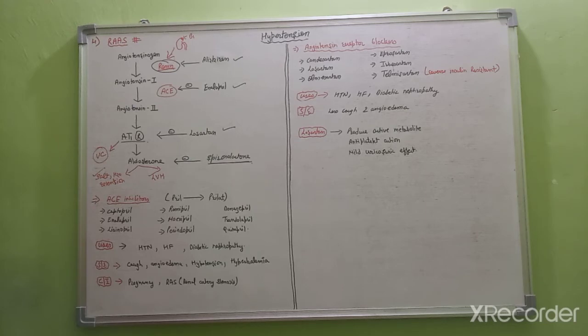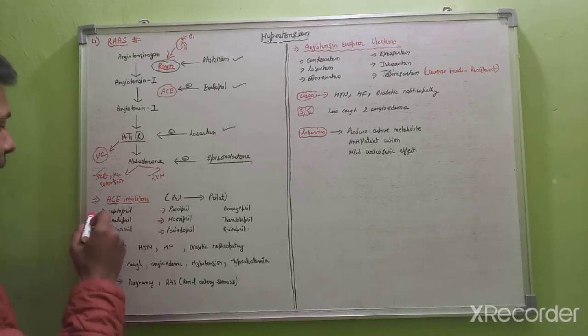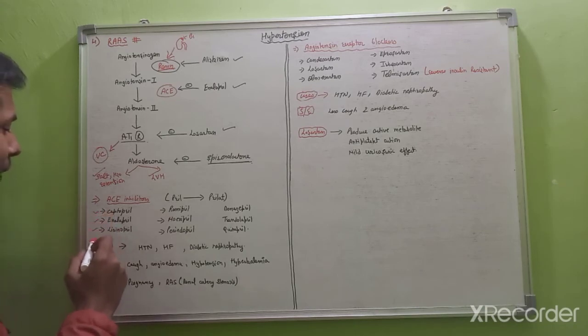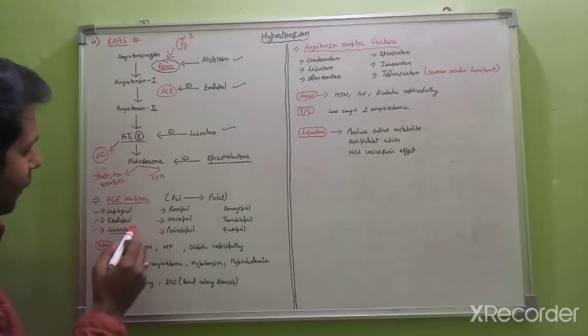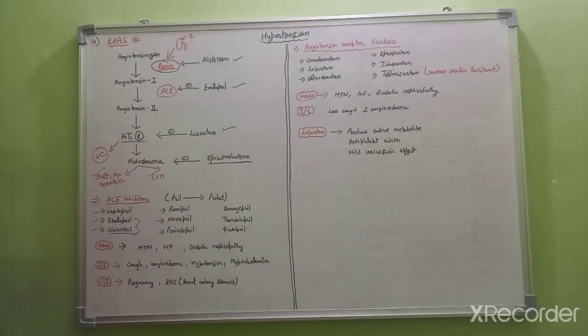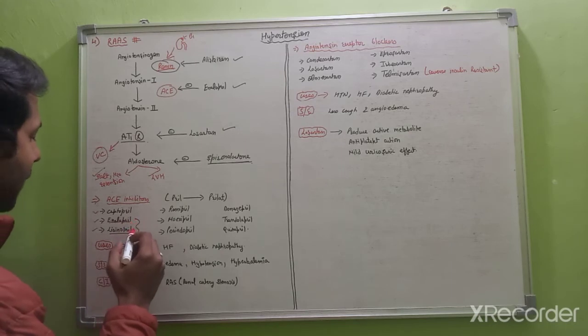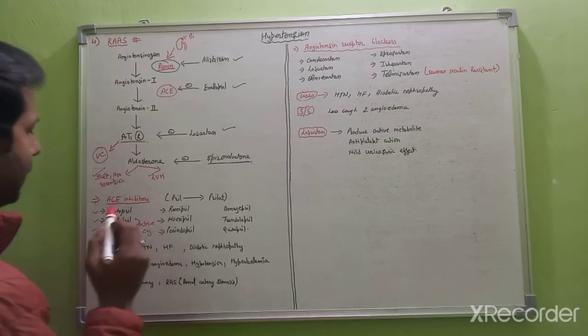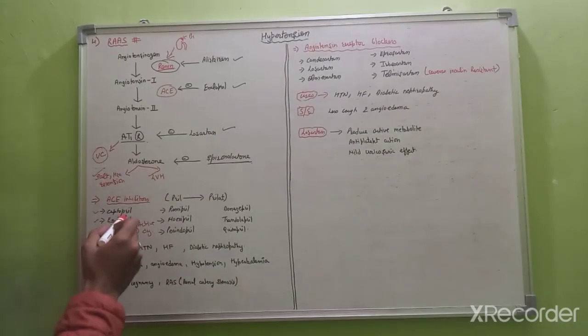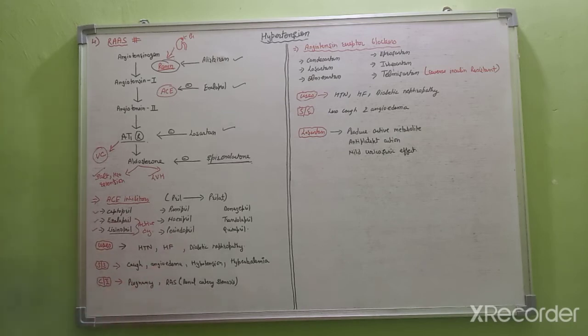So we have ACE inhibitors. We have many drugs in the ACE inhibitor class, like captopril, enalapril, lisinopril, ramipril, and so on. Except enalapril and lisinopril, all other ACE inhibitors are prodrugs. Enalapril and lisinopril are the active drugs. These two only are the active drugs. Rest all of them are prodrugs.